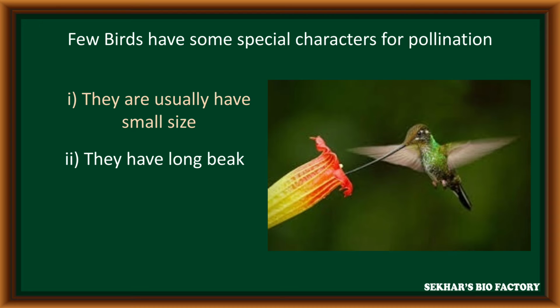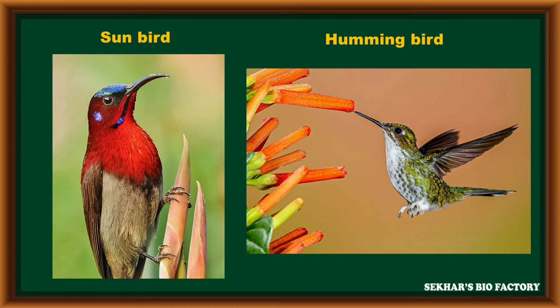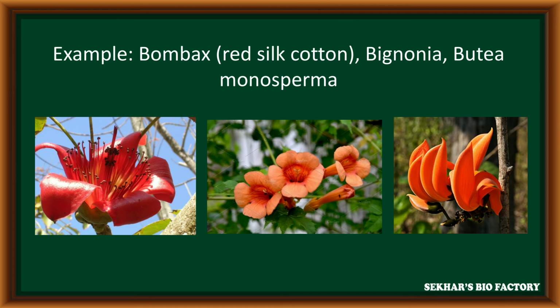In this, the birds are usually small in size and have a long beak to insert inside the flower. Some birds like sunbirds and hummingbirds frequently perform pollination in some plants like Bombax, that is called red silk cotton, Bignonia and Butea monosperma plants. These are examples for ornithophily.